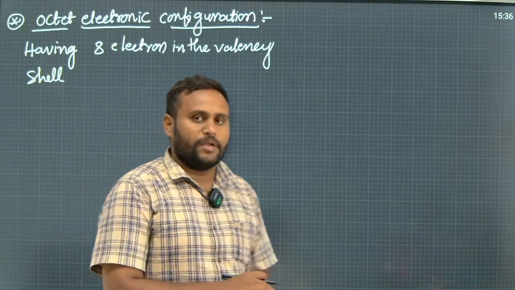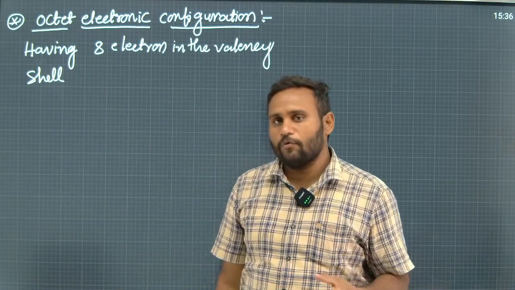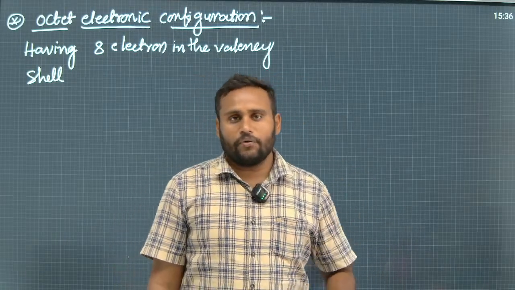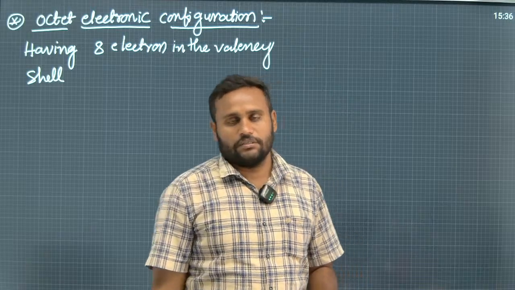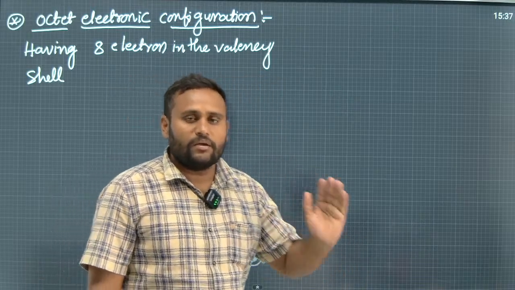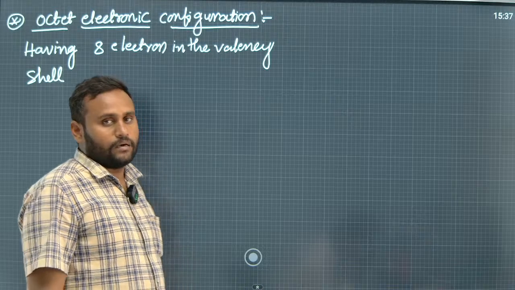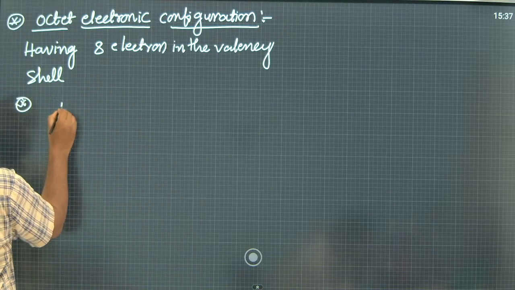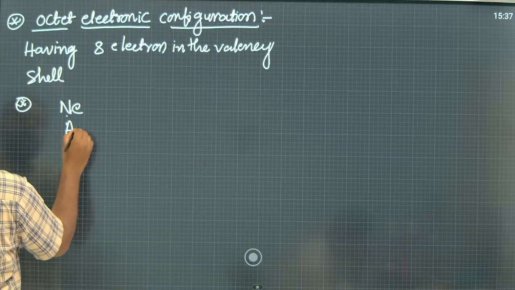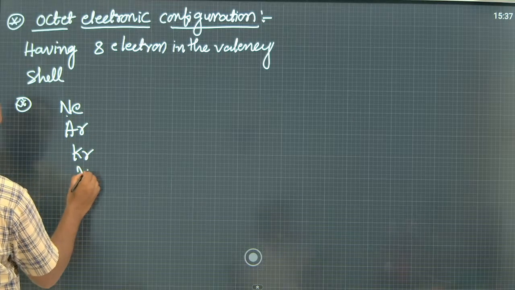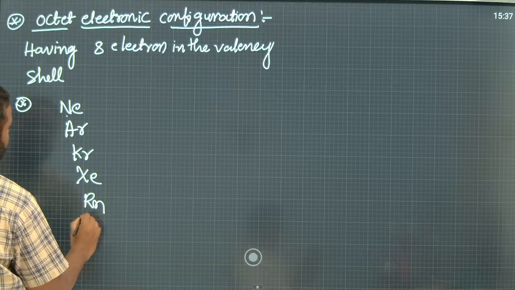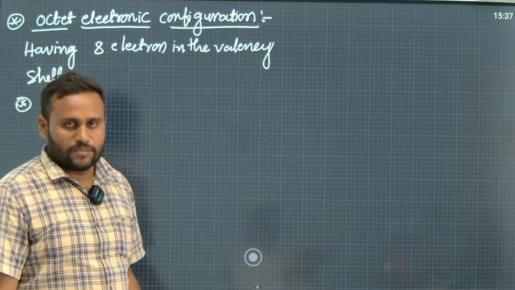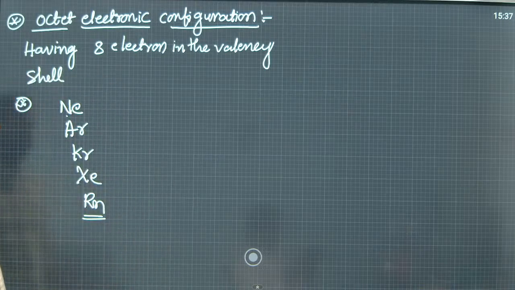When you observe the periodic table, the 18th group elements, or zero group elements, are unreactive. They are not at all going to react with any other substances. They are very, very stable. Why are they so stable? Because of the octet electronic configuration. Examples are neon, argon, krypton, xenon, radon, etc. They do not react with any other substances due to octet electronic configuration.